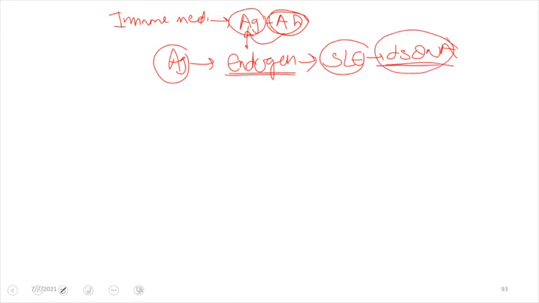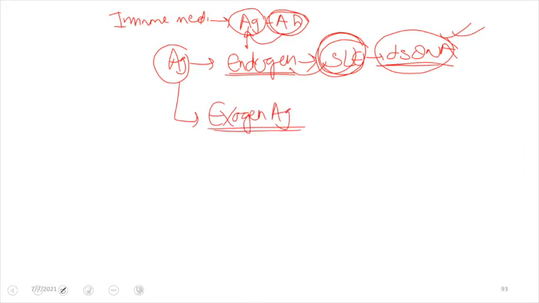So SLE is a case of endogenous antigen, whereas we can take another example, exogenous antigen. Exogenous means the antigen will not be from our body, but it is coming from outside, and it can be infectious, like bacterial.